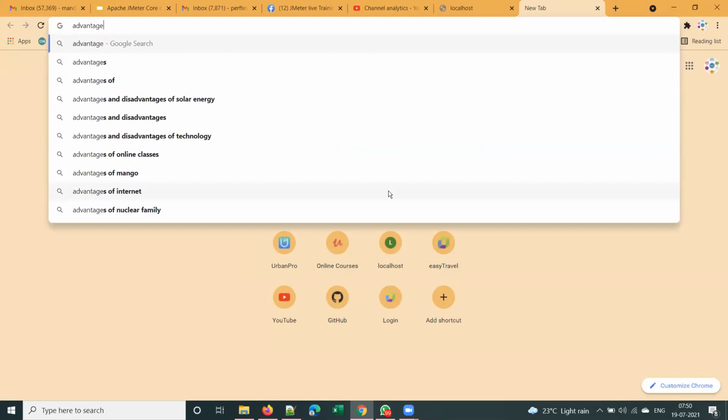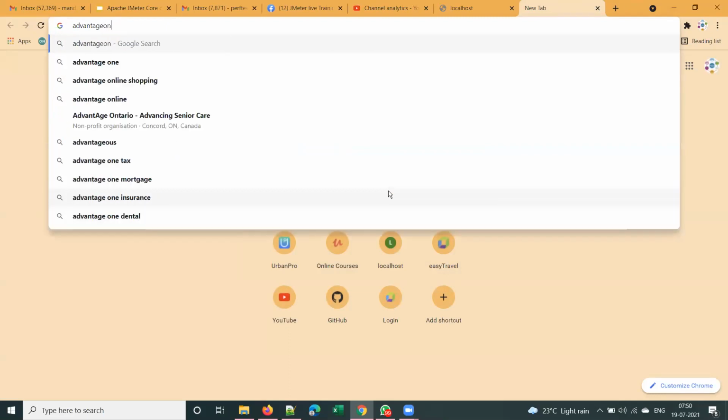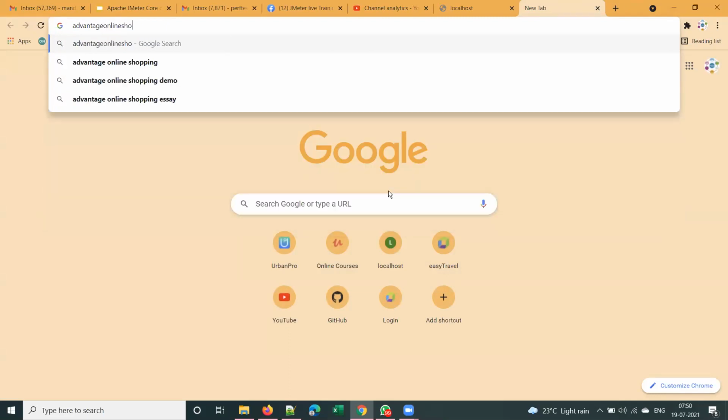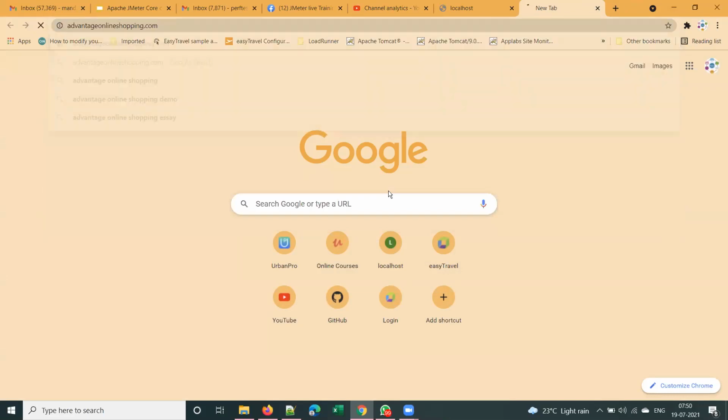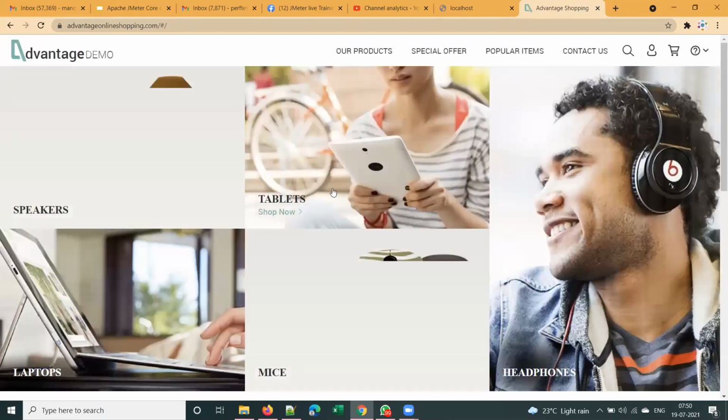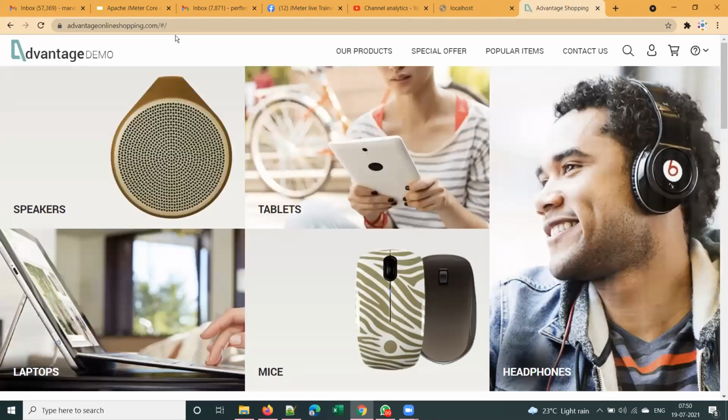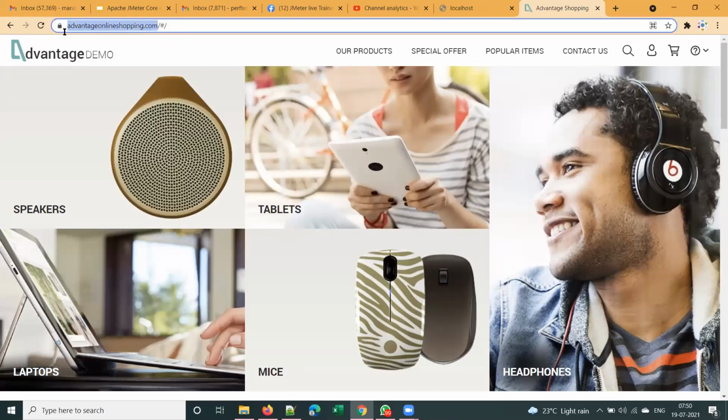I will show you one more good application that we will be using for scripting. Sometimes this application also doesn't work, but this is working today, right? So you send a request to the server, say, for this page like advantageonlineshopping.com, and the browser gets a response from the server.